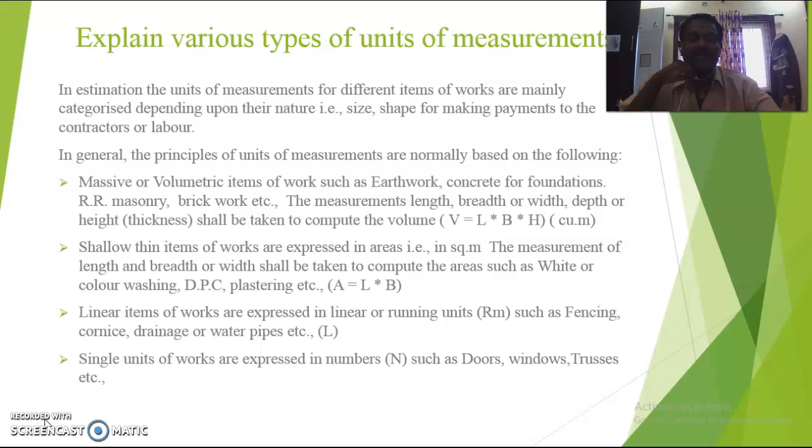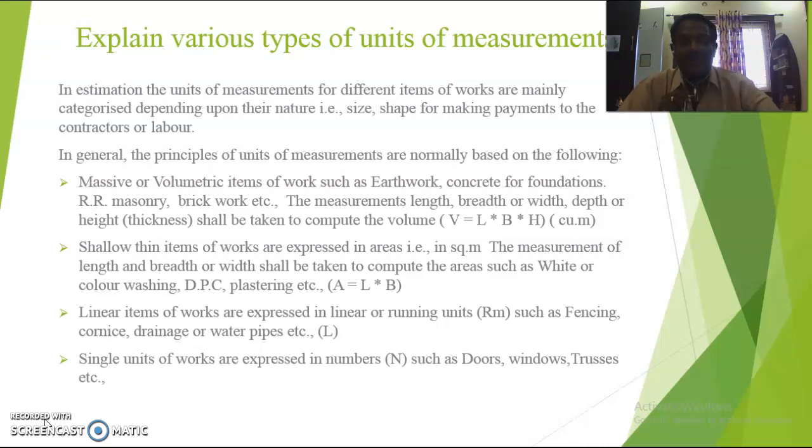The measurements length, breadth or width, and depth or height shall be taken to compute the volume of work, where volume of work V equals length into breadth into height. You will get the units of measurements in terms of cubic meters. Second one, shallow thin items of works are expressed in areas, that is in square meters. In these items of works, the length and breadth are predominant, but thickness is very small when compared to the length as well as breadth.